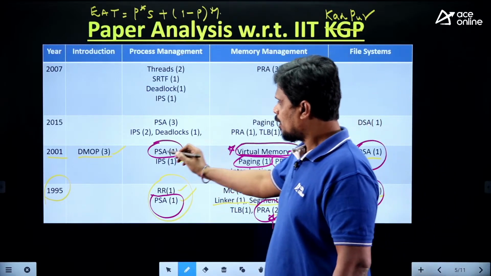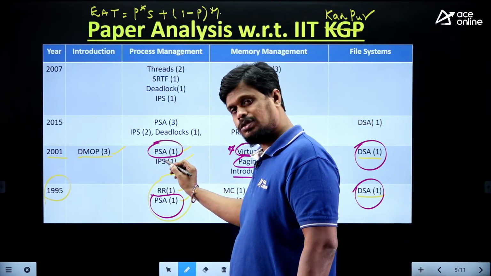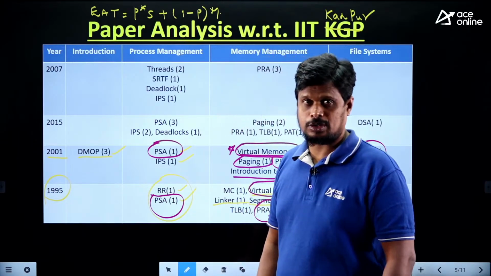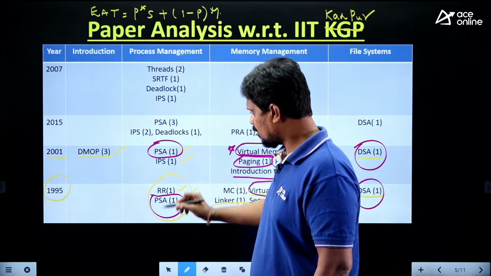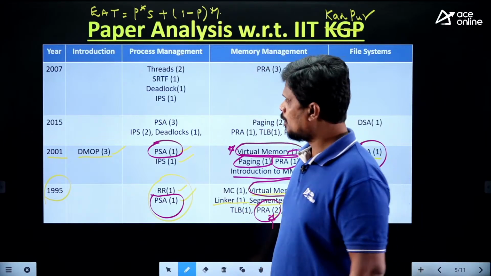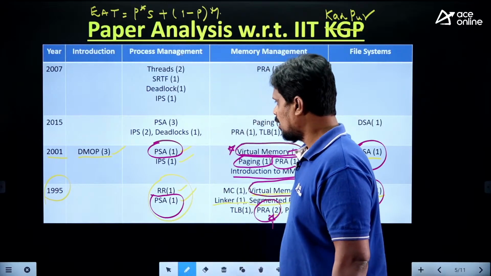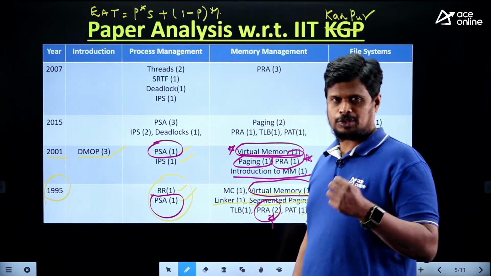And at the same time, in 2001 we have one question from process scheduling algorithms. In 1995 also you have one question from process scheduling algorithms. Means you need to focus on these two again. Next, in 2015, as I mentioned, there are 3 sets of papers we are having.